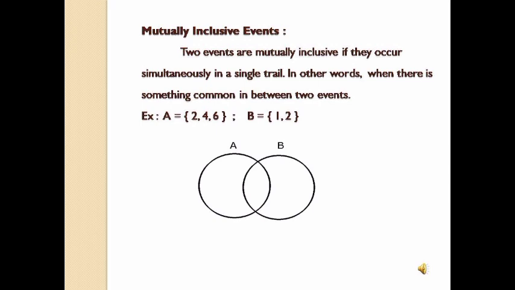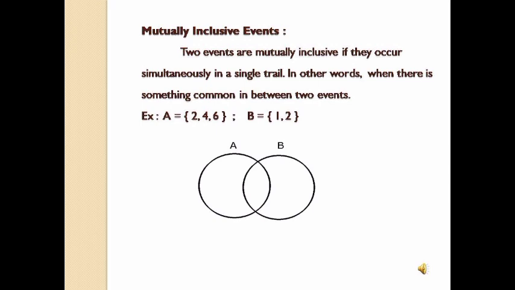For example, let A be an event consisting of numbers 2, 4 and 6, and B another event consisting of numbers 1, 2. Is there any common point between these two? Yes, 2 is a common number between these two events. That is, A intersection B is equal to {2}. So these types of events are called mutually inclusive, or non-mutually exclusive, events.